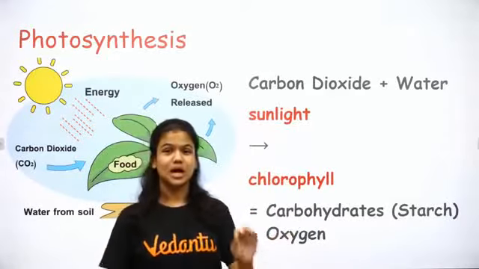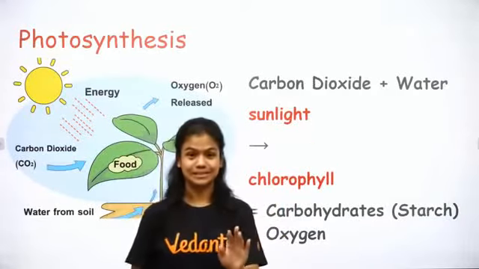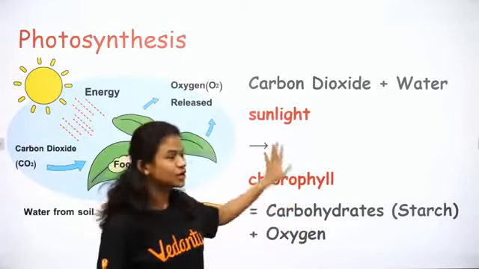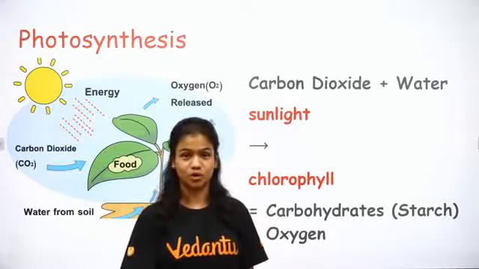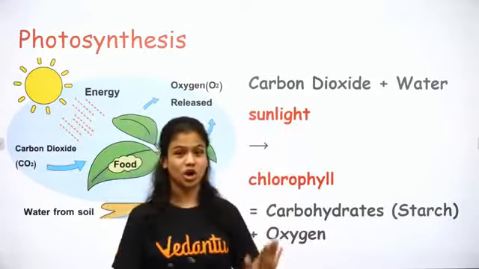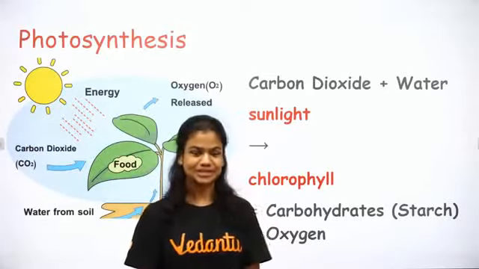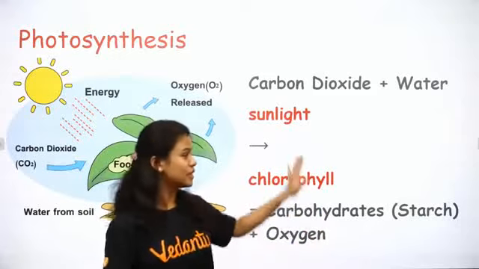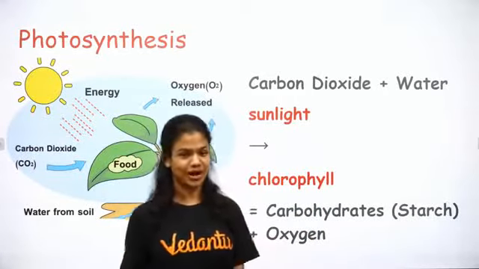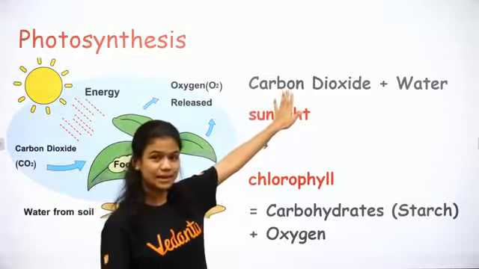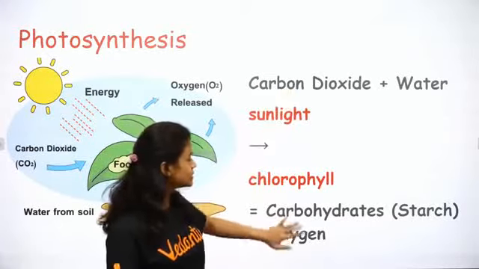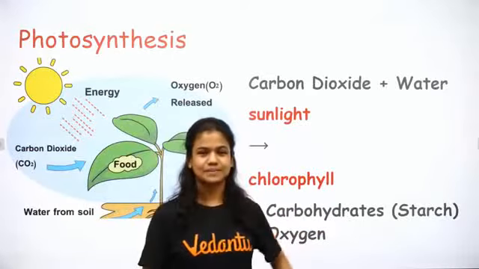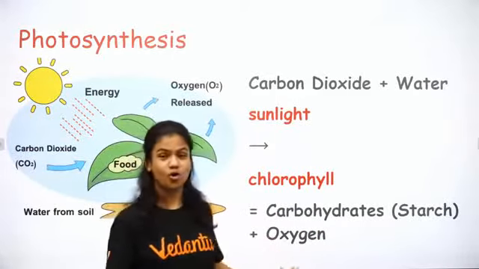So the plant uses carbon dioxide and water in the presence of sunlight and chlorophyll. Now when I say chlorophyll and sunlight, both of them are very important. If you don't have chlorophyll, you will not be able to capture sunlight, right? So both of them are very essential, and if their presence is not there, then photosynthesis cannot happen, right? So this is the input, this is what's going in, all the ingredients, and this is what the plant actually ends up making. The plant ends up making carbohydrates, a form of starch, right, and oxygen.